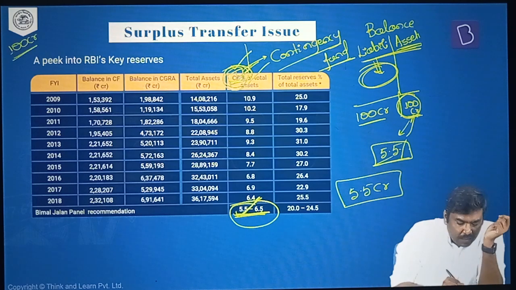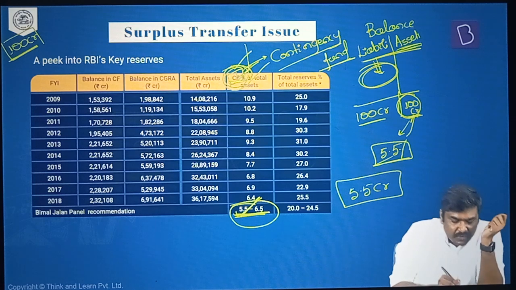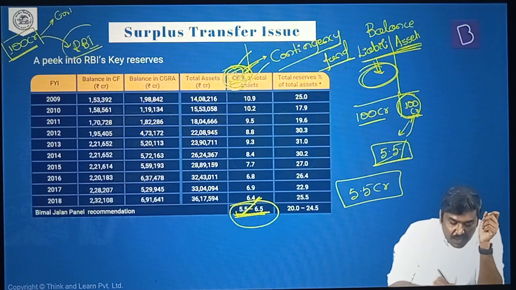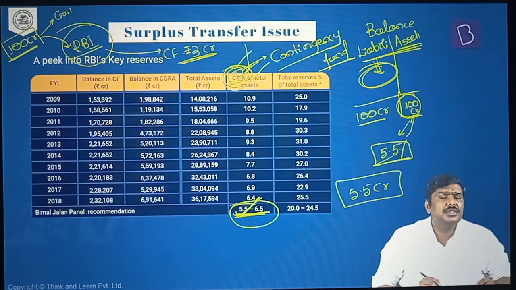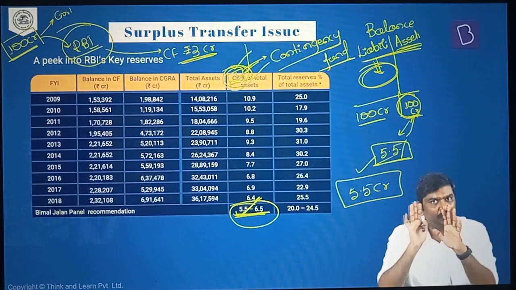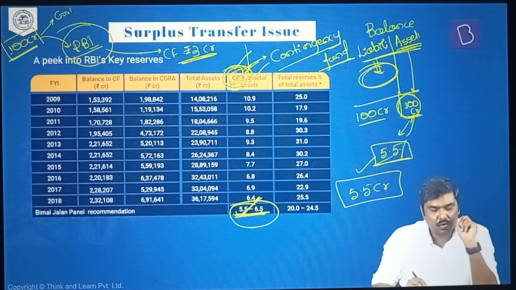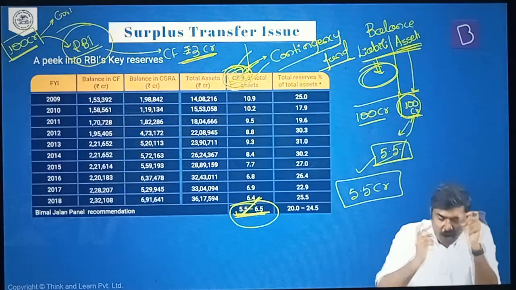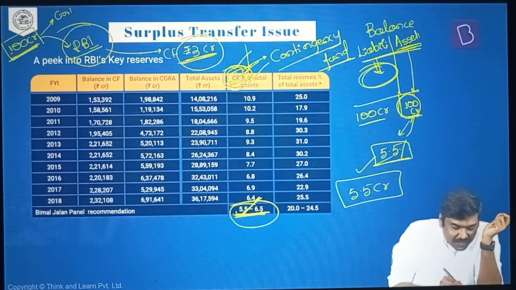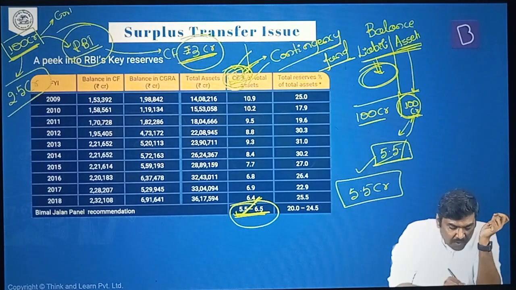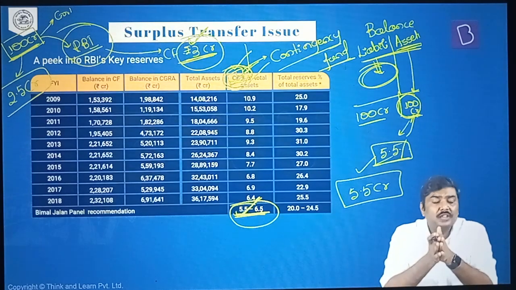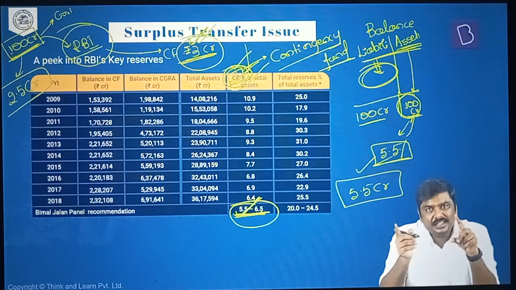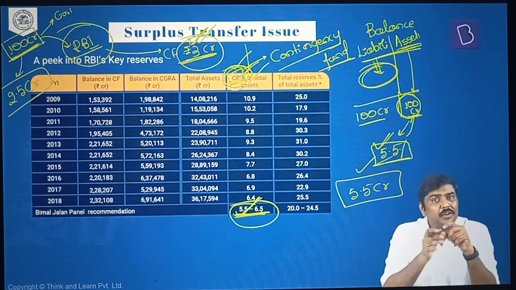How is it applicable now? Let's take a simple situation here. Imagine RBI has earned a surplus of 100 crore rupees. Now it has to distribute between the government as well as transfer some amount to RBI's balance sheet. Now how will it be done? Imagine within the balance sheet, the CF amount is only 3 crore rupees. You are allowed to hold up to 5.5 crore rupees, assuming the asset side is 100 crore rupees. But how much do you have right now? Only 3 crore rupees. Out of this 100 crore rupees, RBI is allowed to transfer 2.5 crore rupees to the contingency fund, so that you will be meeting the slab of 5.5%.